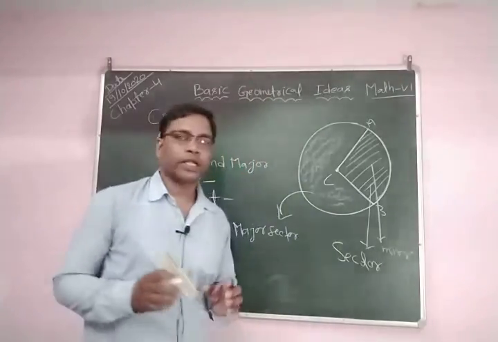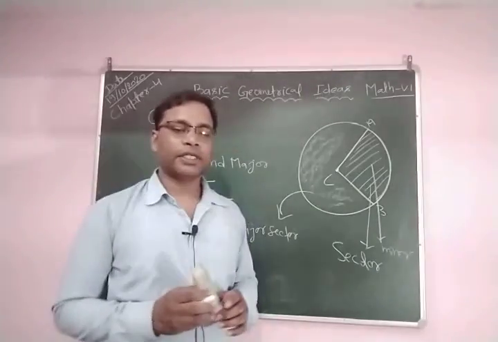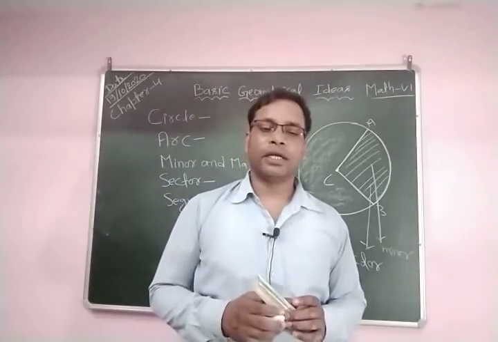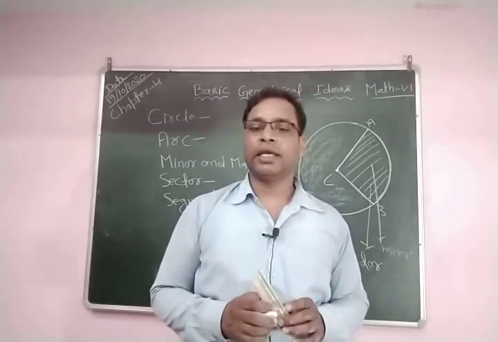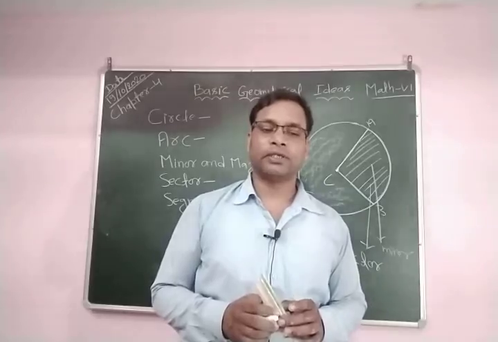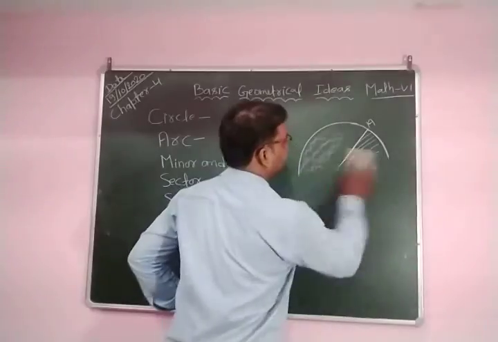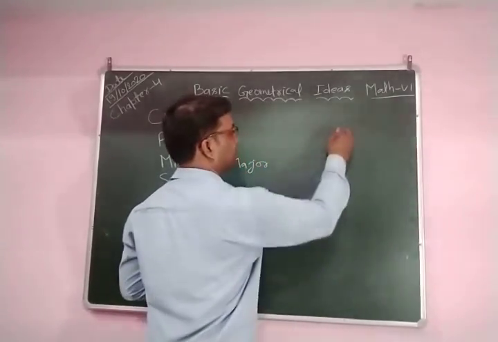Now we are going to discuss what is a segment. Segment of a circle: a chord of a circle divides its circular region into two parts. Each part is called a segment of the circle. You know very well what is a chord. So again we draw a circle like this.